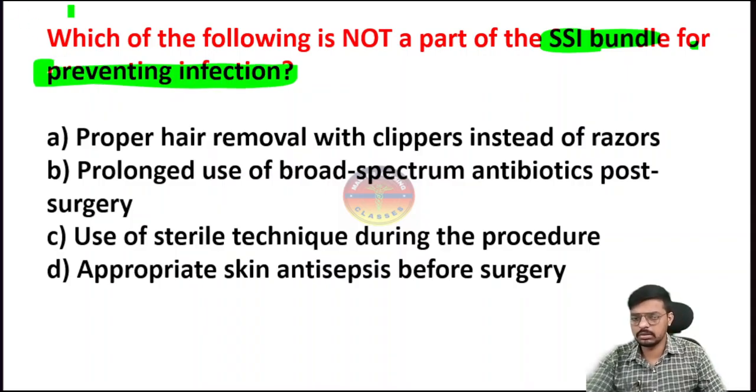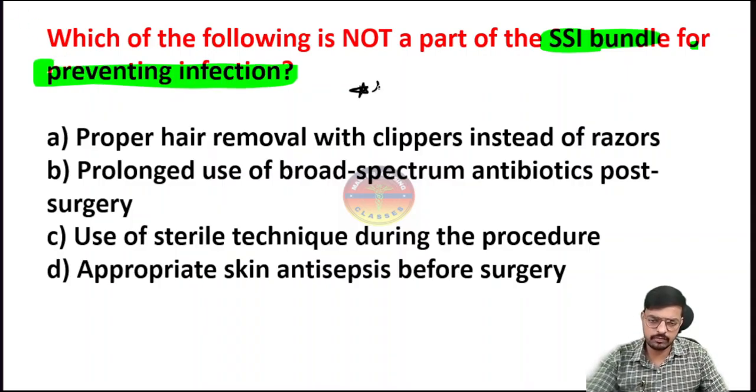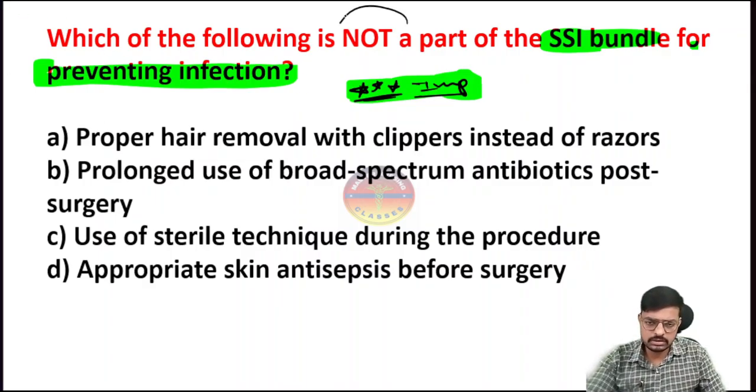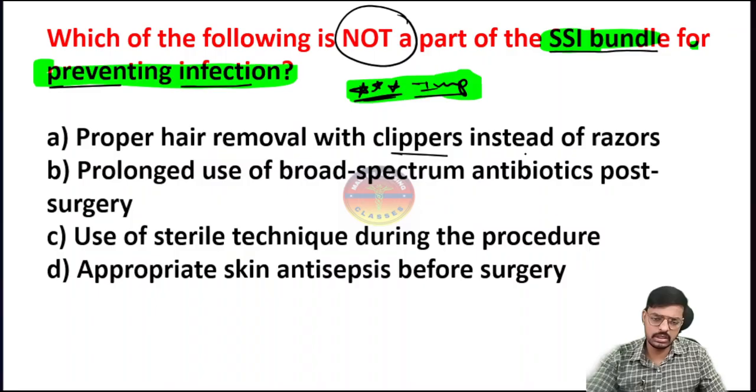Again, a hot question, make a 10 star for this one. Very important. While I am explaining and giving the rationale, take a screenshot of that and revise immediately after the class. So which of the following is not a part of the surgical site infection bundle for the prevention of infection? Option A is proper hair removal with clippers instead of razors. This is a very important point.